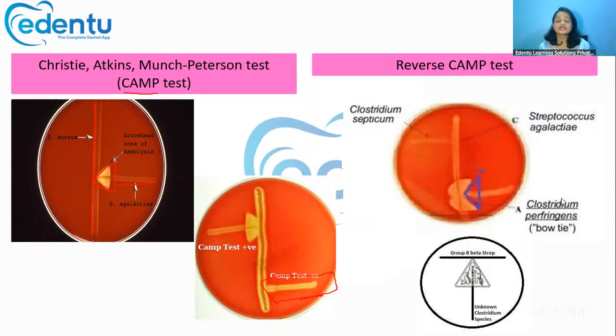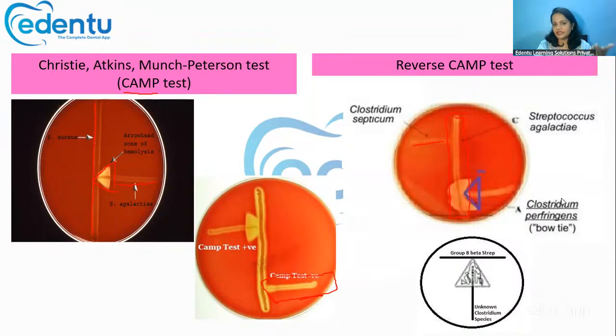Then there is also the reverse CAMP test, which is used for identifying Clostridium perfringens. If you want to know whether a particular sample has Clostridium perfringens, you do the reverse CAMP test. Instead of staph, here we streak Streptococcus agalactiae, and perpendicular to that we streak the test sample.